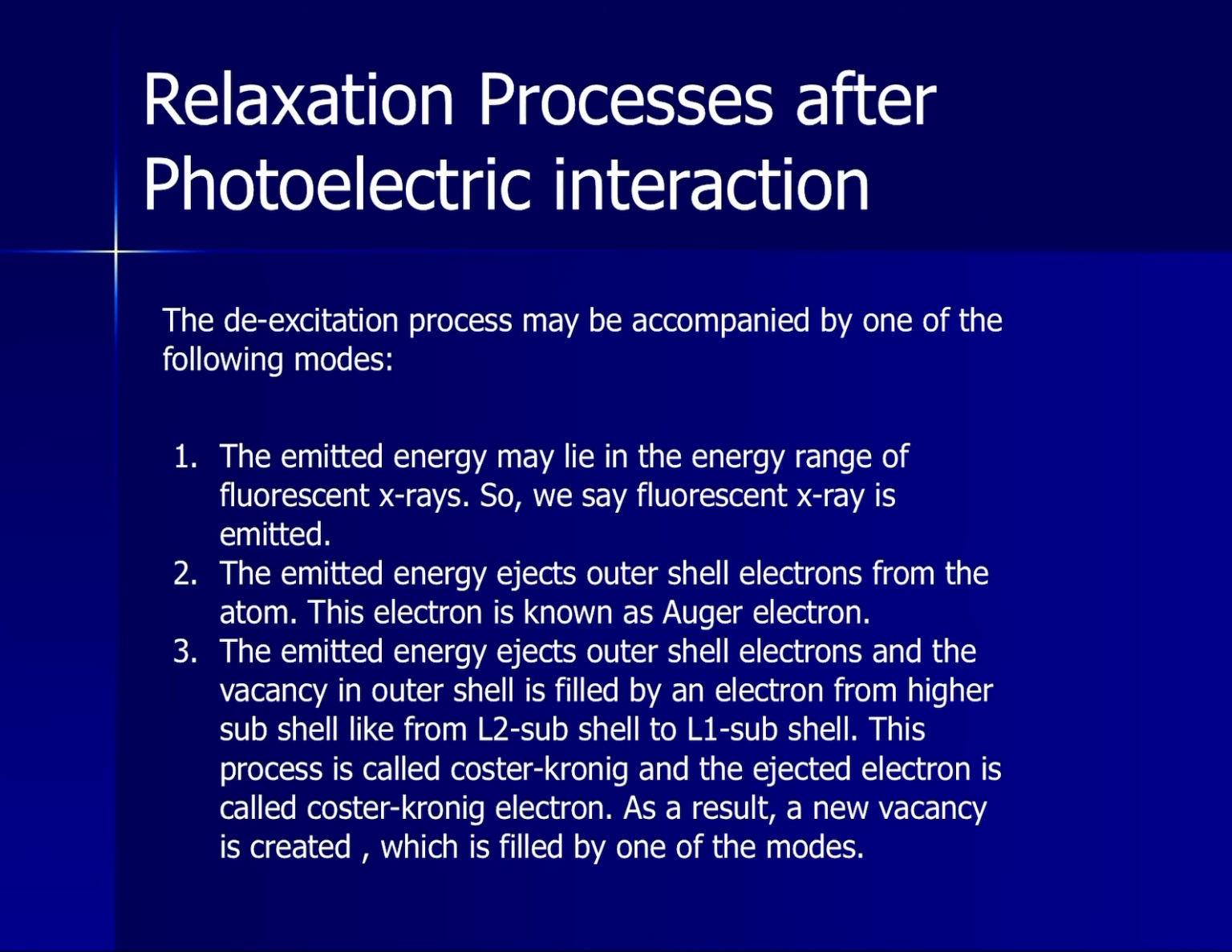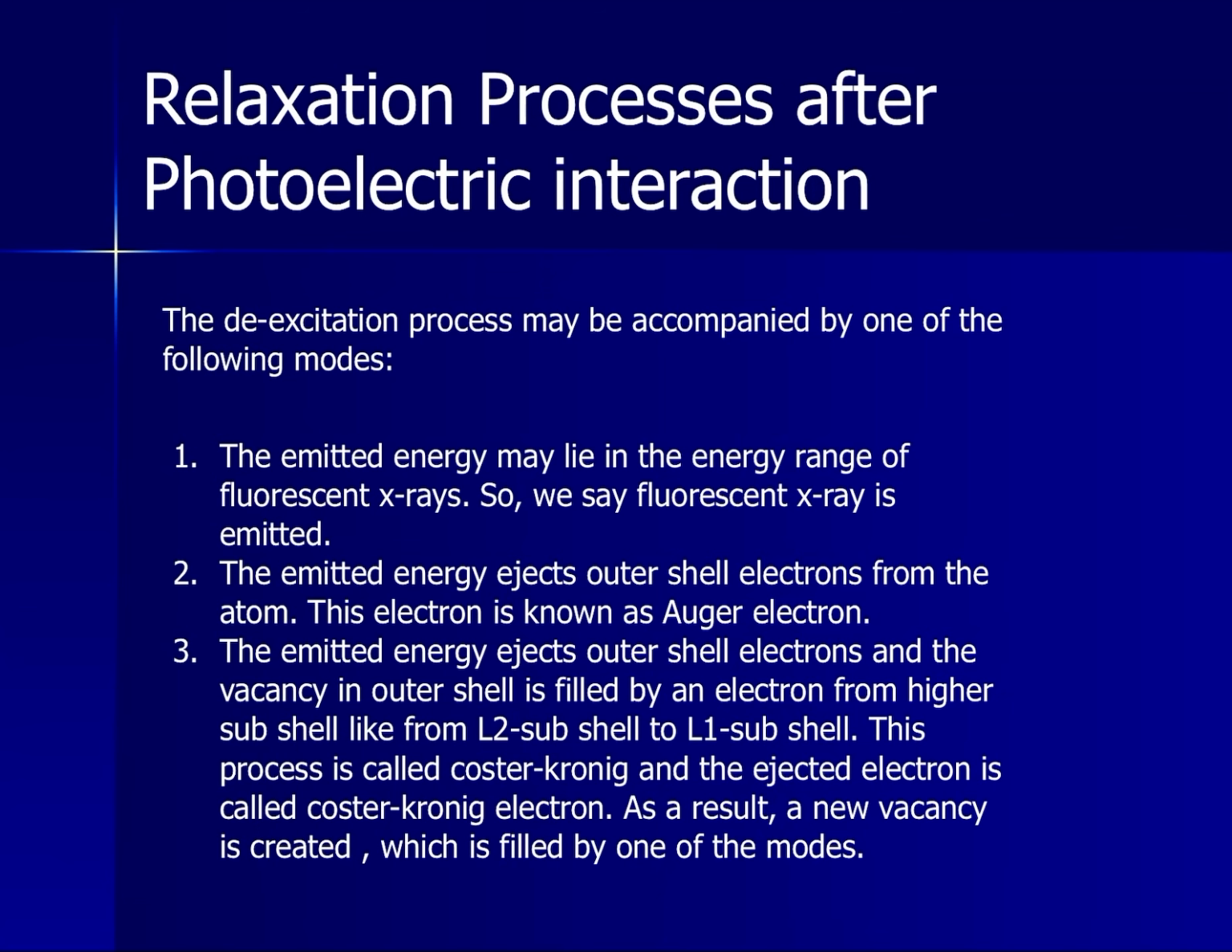Second, the emitted energy ejects an outer shell electron from the atom, and this electron is known as an Auger electron. Third, the emitted energy ejects an outer shell electron and the vacancy in the outer shell is filled by an electron from a higher subshell, like L2 subshell to L1 subshell. This process is called Coster-Kronig, and the ejected electron is called a Coster-Kronig electron.